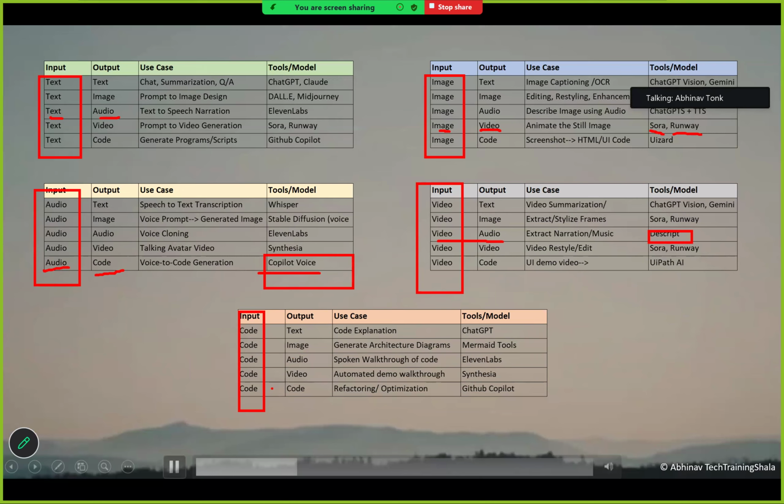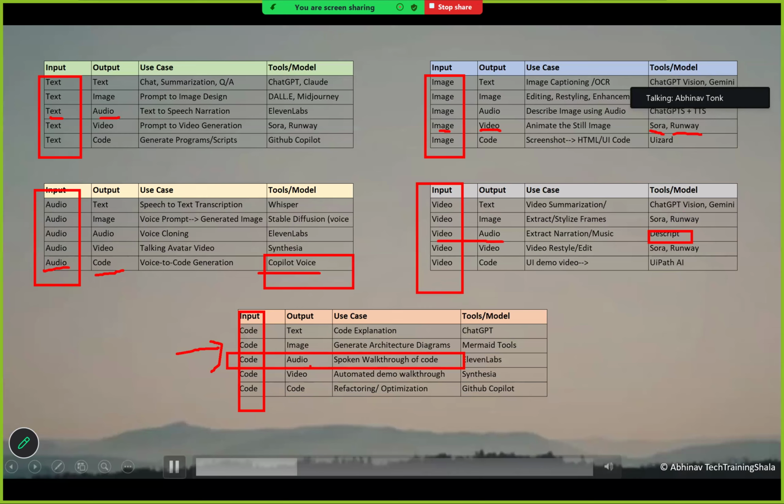And let's take the last combination here, where you're providing code as an input, and you can generate text, image, audio, video, code. For example, let's take this particular use case. You are providing code as an input, and output should be audio. So what use case falls under this category? Spoken walkthrough of the code.